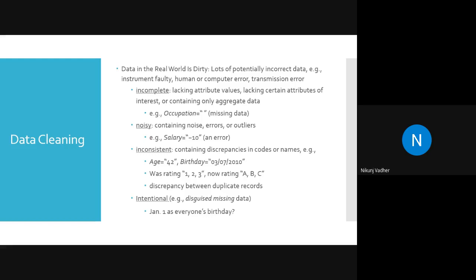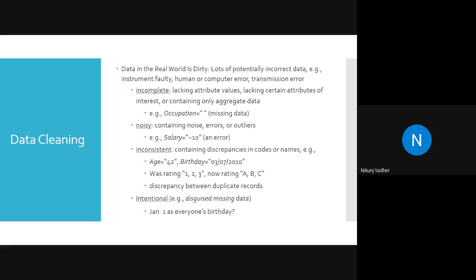For example, while you are getting data from a multimeter, if the ground pin of the multimeter is not working, it will give you an inappropriate result. Whatever voltage reading you get won't be correct. So real world data is very dirty.